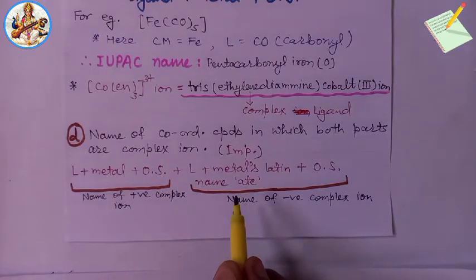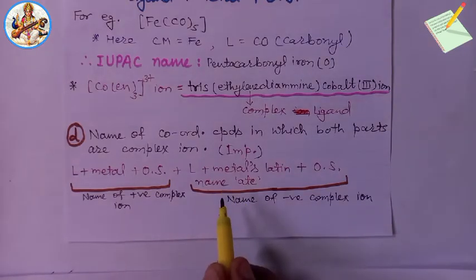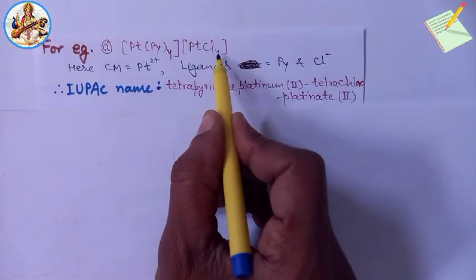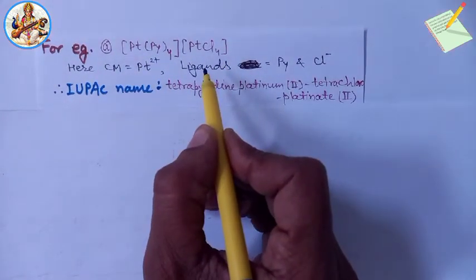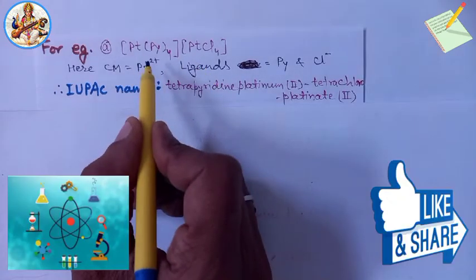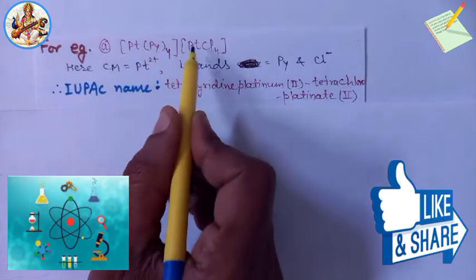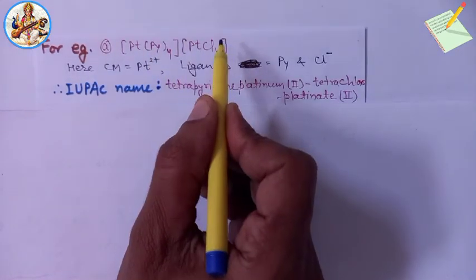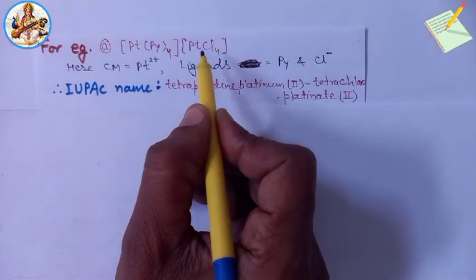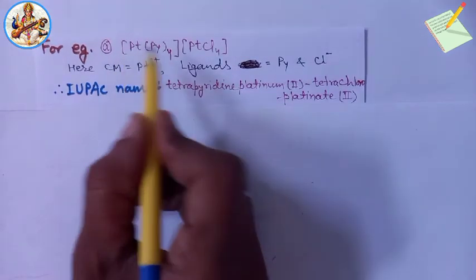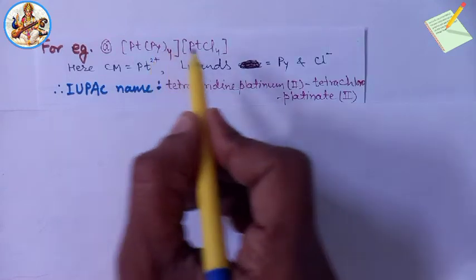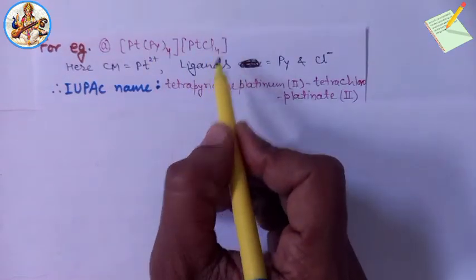Very important trick. For example, [Pt(Py)4][PtCl4]. In this complex compound, both parts are complex ions. Positive and negative, both are complex. Here, the central metal is platinum. Ligands are pyridine and chlorido or chloro.